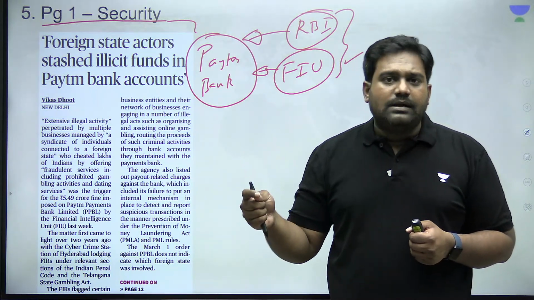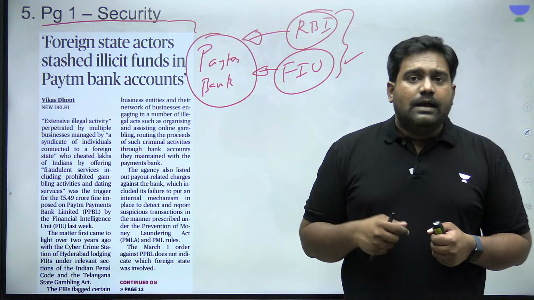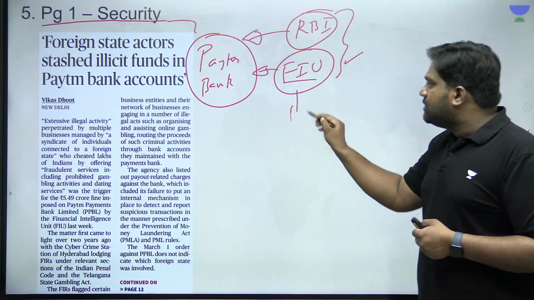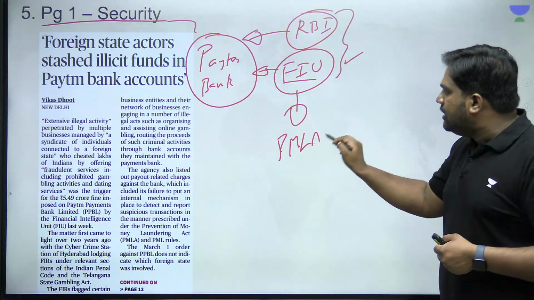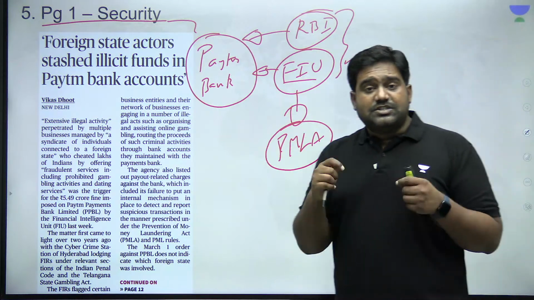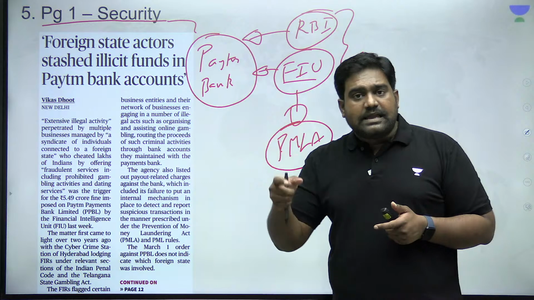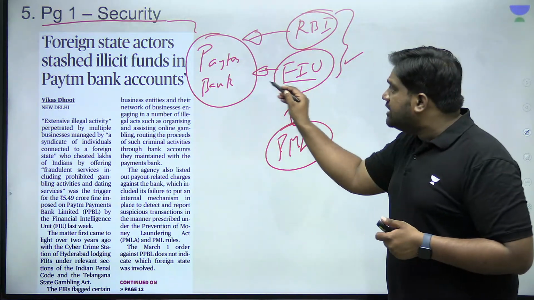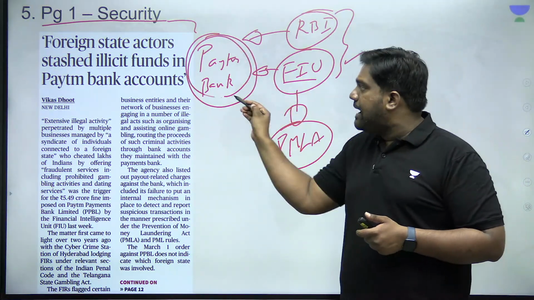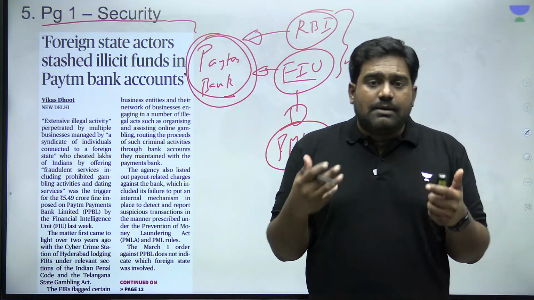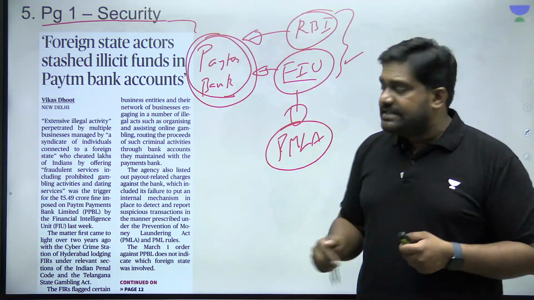Many corporate governance related issues have come up, and FIU, which is responsible for implementing the Prevention of Money Laundering Act, and for maintaining due diligence and record keeping in the banking and finance industry, has started scrutinizing the accounts of Paytm Bank, and it has come up with a lot of discrepancies.